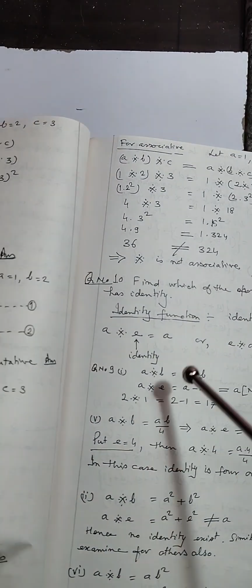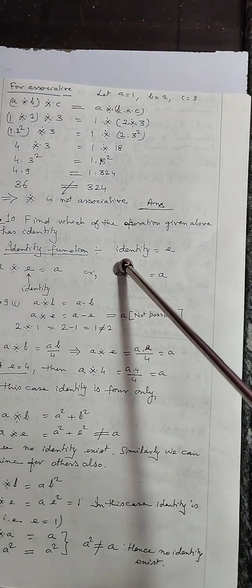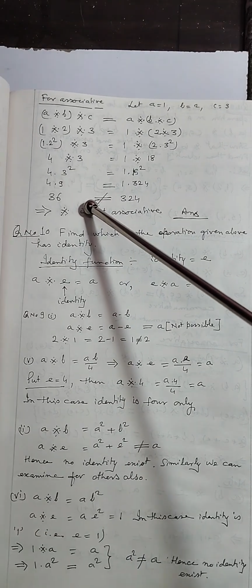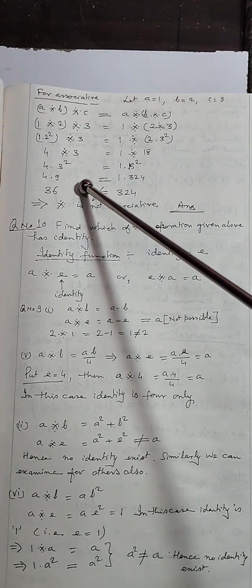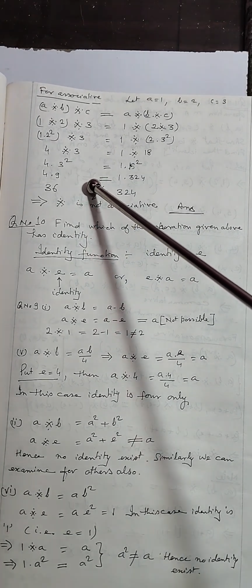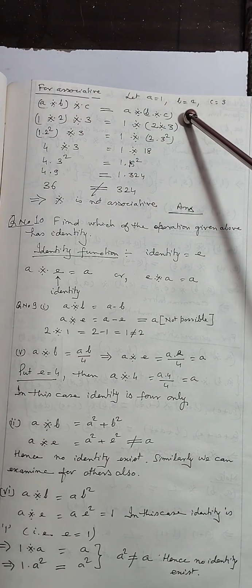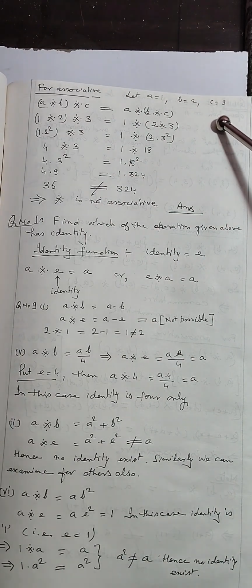Now come to the associative property. Let A is equal to 1, B is equal to 2 and C is equal to 3.